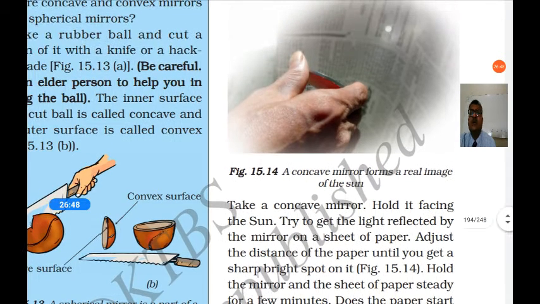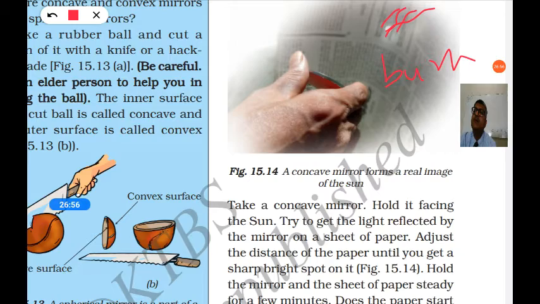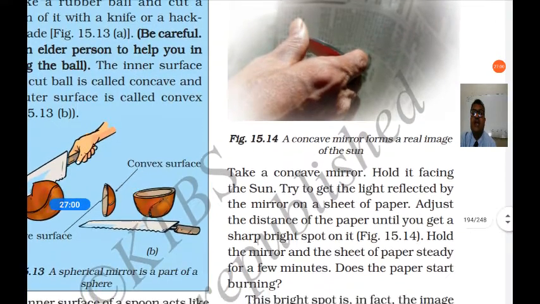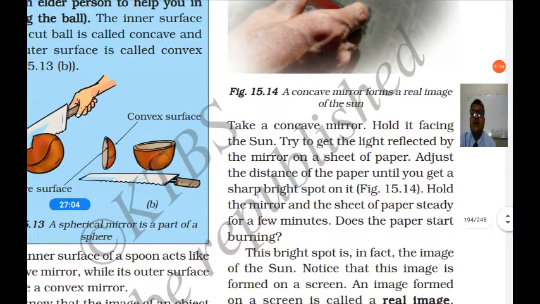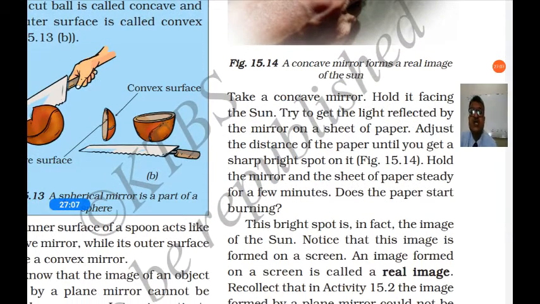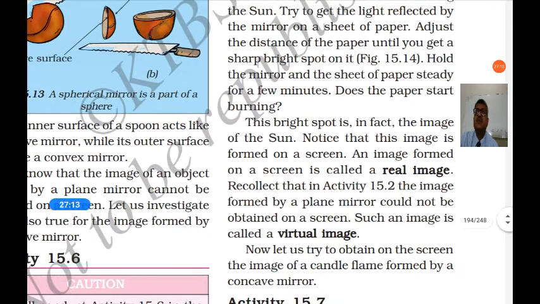What will happen? That part of the paper starts burning. So try to get the light reflected by the mirror on the sheet of paper and adjust it to get the sharp image, and you will see that this paper is burnt. This bright spot is nothing but the image of the sun.